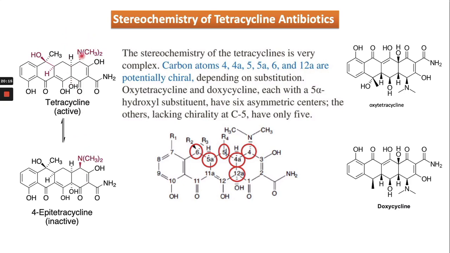On opposing the stereochemistry, the molecule will be inactive in the beta form rather than the alpha. The alpha one is the active one.